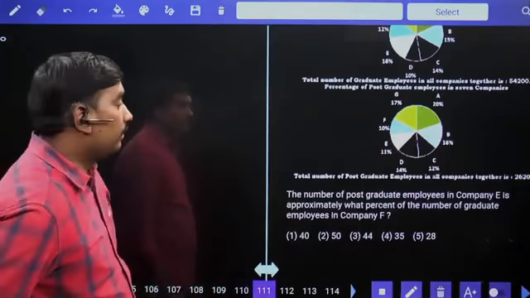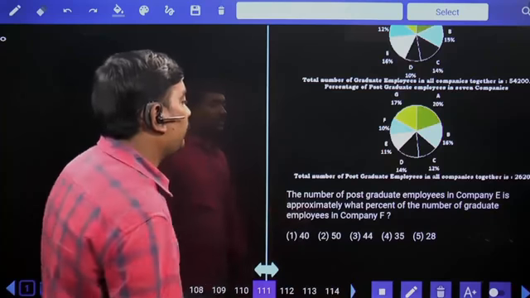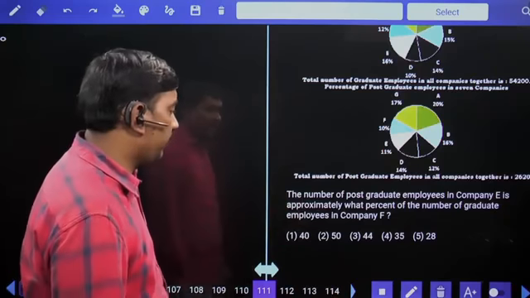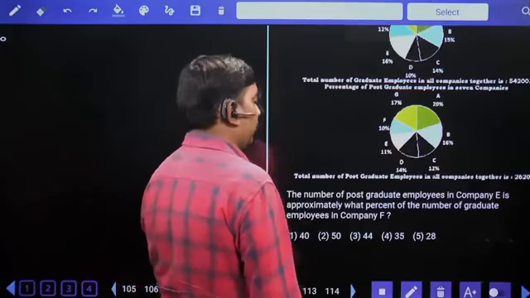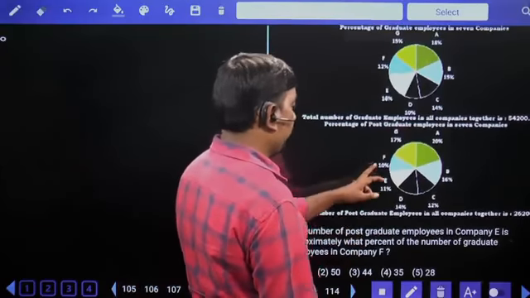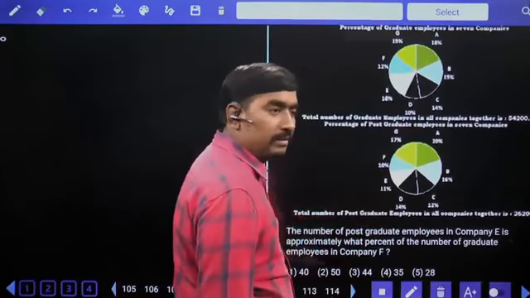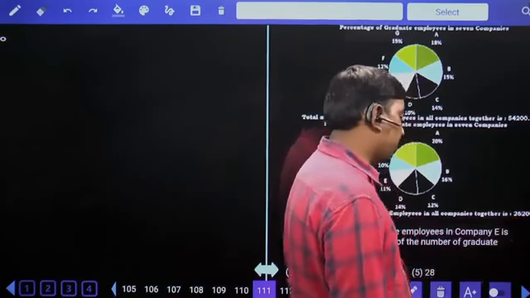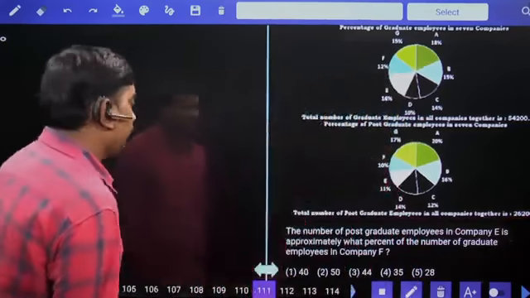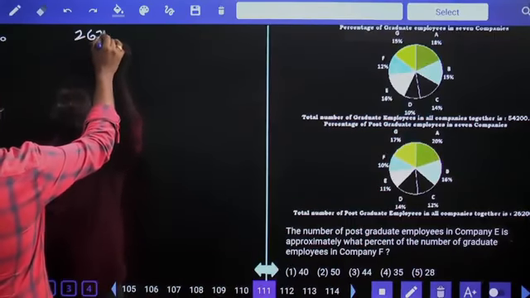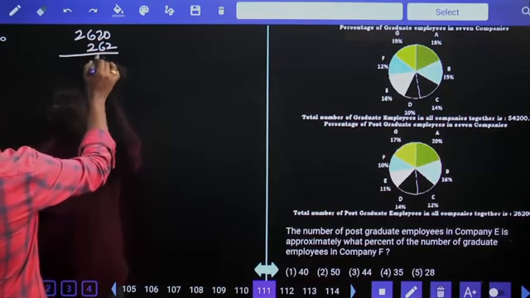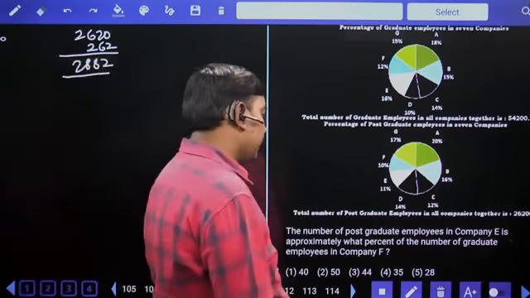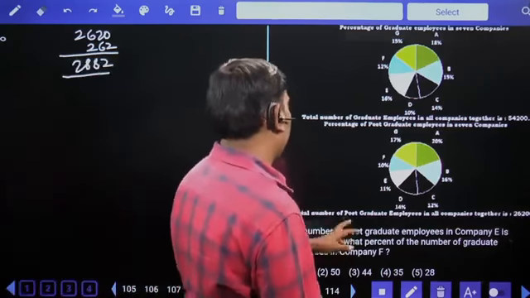Next. The number of postgraduate employees in company E is approximately what percentage of the number of graduate employees in company F? Company E postgraduate employees are 11%. 10% value 2,620, 1% value 262. 2,620 plus 262 is 2,882.